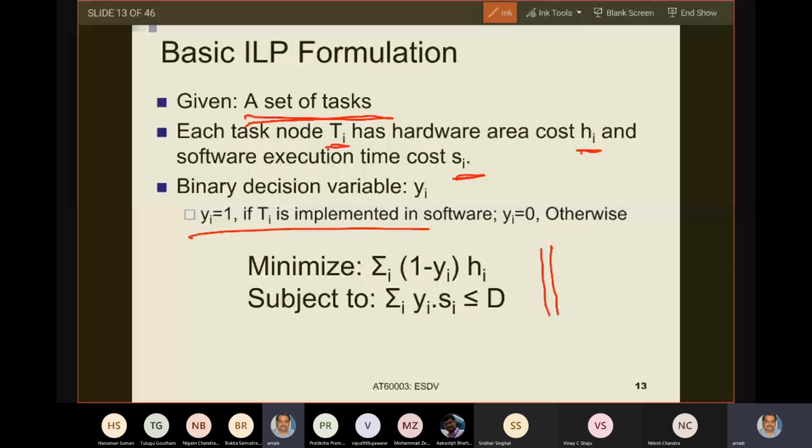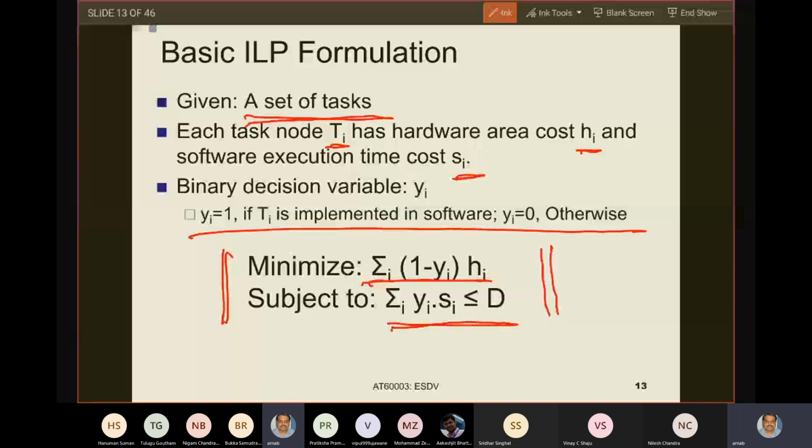Okay, and then what does this CSP tell you? The CSP tries to define the following problem. It attempts to minimize the hardware area cost subject to the fact that the software execution cost should be less than or equal to capital D. What is the scenario for which you are having this?